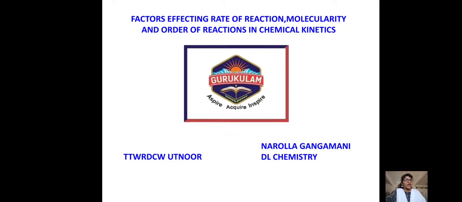Before entering into our chapter, let us know about thermodynamics. Thermodynamics deals with the feasibility of a chemical change. With the help of delta G, we can understand whether the reaction occurs or not. Even if the delta G value is negative, the reactants do not always lead to the formation of the product instantaneously, and there is a large change between reaction rates, from very slow to very fast.